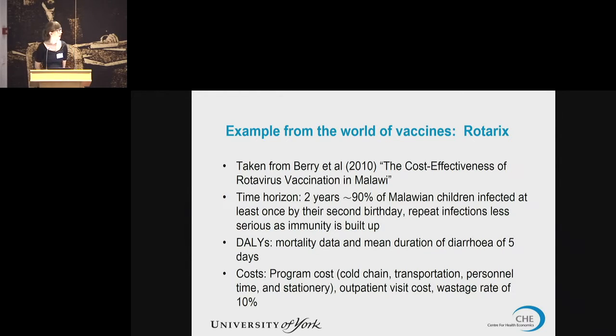So this looked at a time horizon of 2 years, because most children are infected at least once by their second birthday, and most of the health effects and the ill effects of infection are felt the first time an individual is infected, as they build up immunity after that. The DALYs were calculated using mortality data and mean duration of diarrhea being 5 days. And the costs include program costs, which were cold chain, transportation, personnel time, and stationery, as well as outpatient visit costs, and they incorporated a wastage rate of 10%. They used a 3% discount rate for health effects and costs.